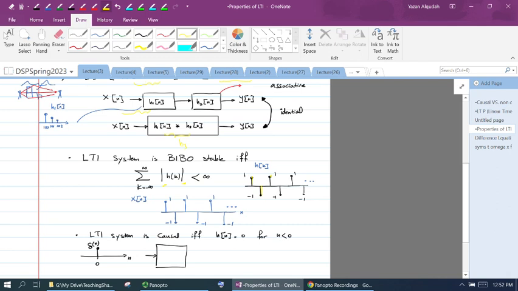But if I have to consider all the possible inputs that can be applied to this system, and I take an input that is also oscillating the same way, 1, -1, then when I convolve these together I'm going to get a situation where the 1 is going to multiply with a 1, and negative 1 is also going to multiply with negative 1, and therefore it's going to be positive. When I add these together, it's going to be infinity. So therefore, that is why we need the absolute value when we determine the stability of the linear time invariant systems.